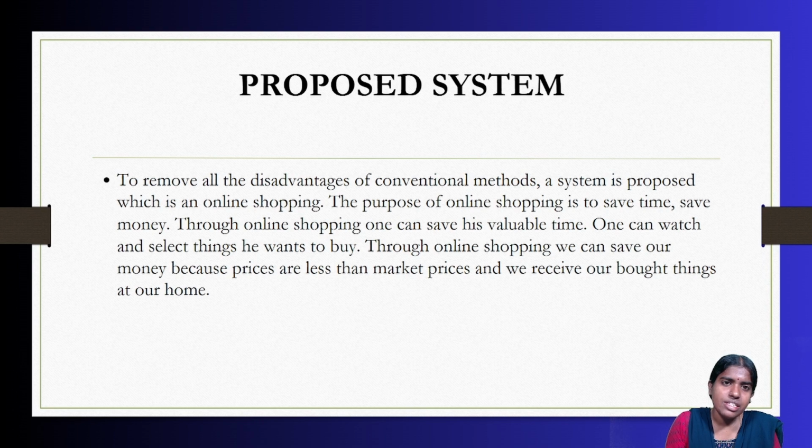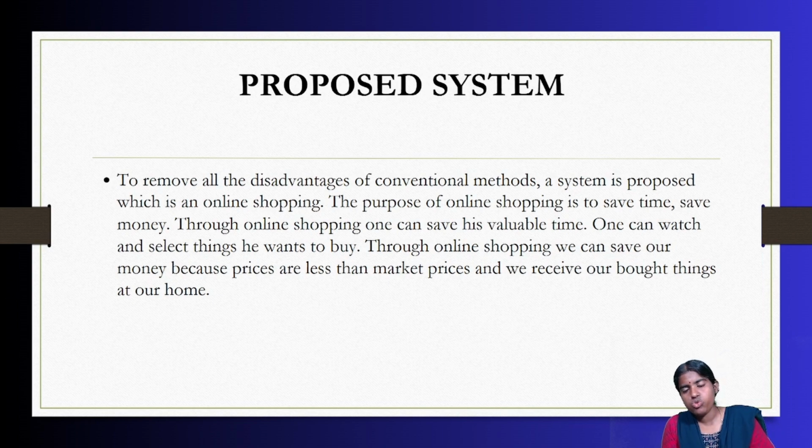So when compared to the existing system, what is happening in the proposed system? I'm going to discuss with you about the proposed system. In order to remove all the disadvantages of my conventional methods, that is traditional methods, a system is proposed which is online shopping. Clear with this? When compared to offline shopping, we are going for online shopping. The purpose of online shopping is that I have to save time, I have to save money.